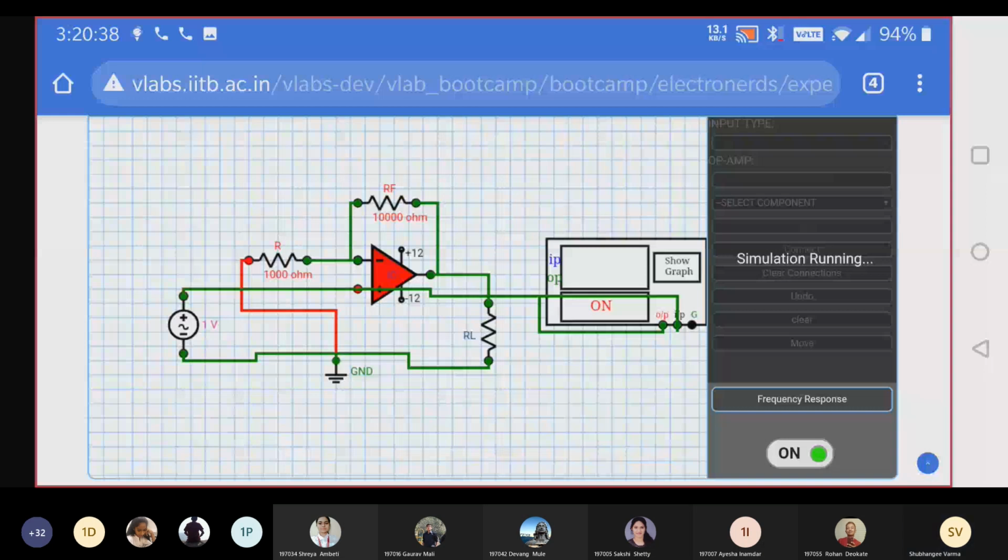We'll clear the connections. Okay, we'll connect again. Go to connect. Do the connections.